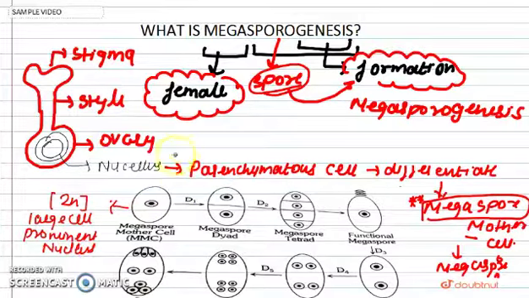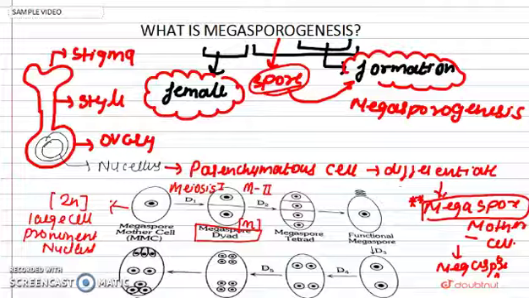Now this megaspore mother cell will undergo meiosis. It will undergo meiosis first, and it will form a megaspore dyad. Dyad means a spore which contains two cells. This megaspore dyad will be haploid, that is n in number. After this, the dyad will undergo meiosis second.